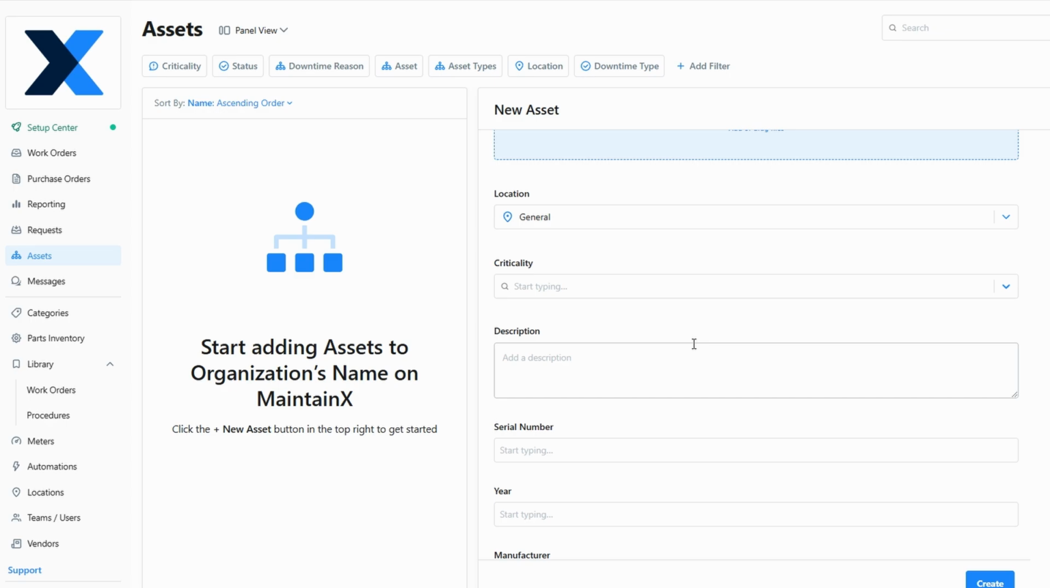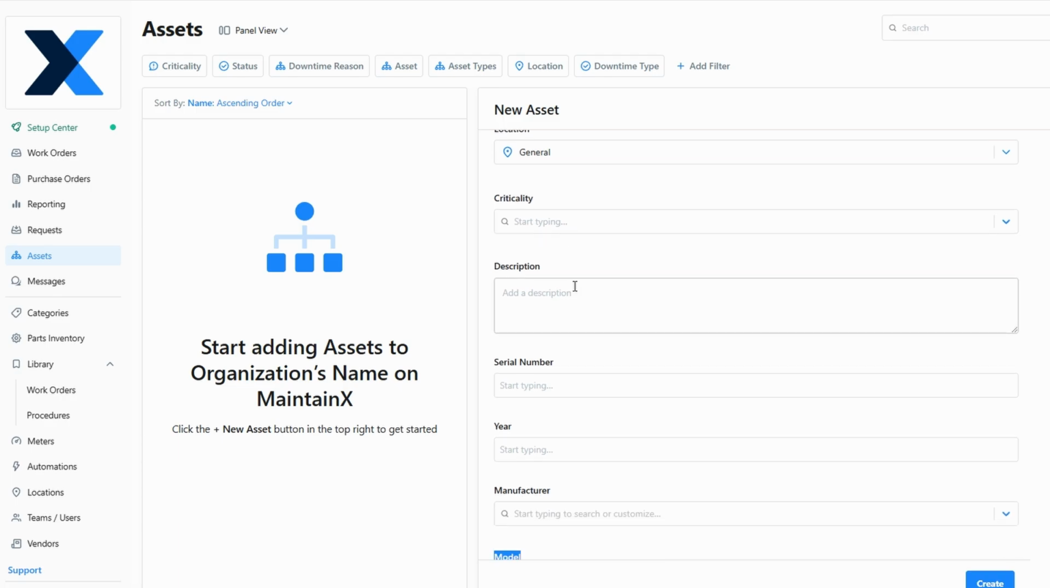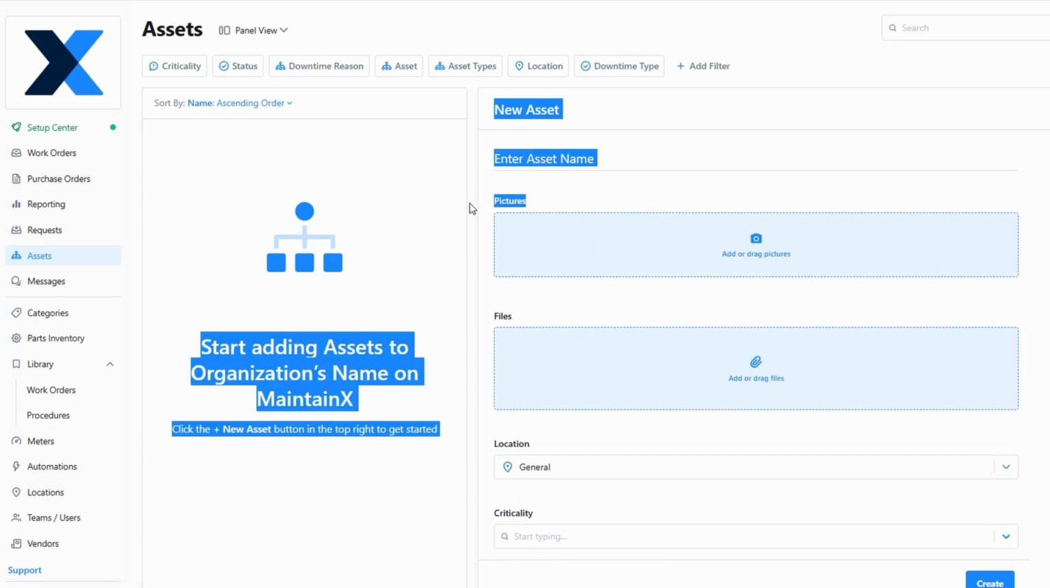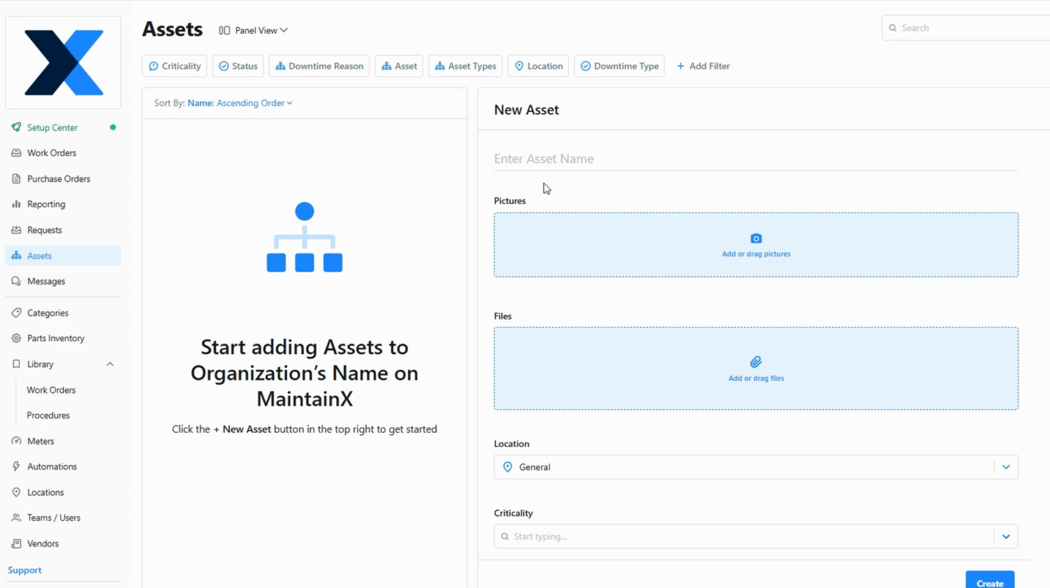To make it even easier to identify and track assets, MaintainX allows you to upload images of each one, so your team can visually recognize the equipment they are working on. This visual component helps reduce errors or confusion during maintenance tasks and ensures that the correct equipment is always being serviced or used. With a comprehensive and organized asset management system in place, you'll be able to keep your operations running smoothly while also extending the lifespan of your valuable assets.